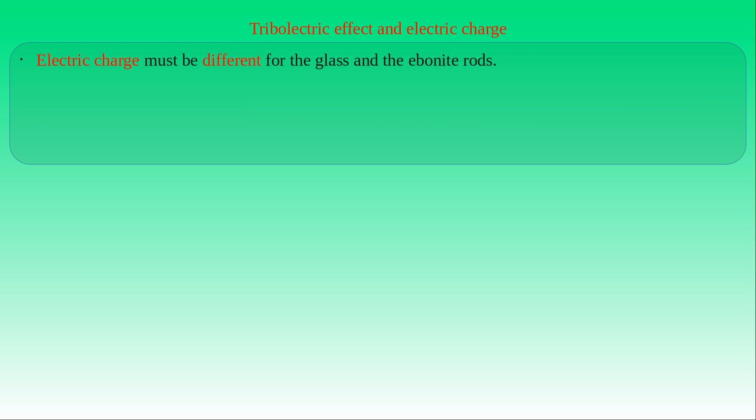We can also perform this experiment several times, replacing the ebonite rod with other charged bodies. If these bodies are brought near the charged glass rod suspended through a string, they either attract or repel it. This effect is demonstrated when the rod turns towards or away from the bodies. Then we can conclude from the experiments that electric charge must be different for the glass and the ebonite rods, or generally for two classes of bodies.